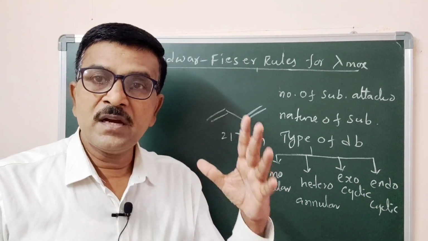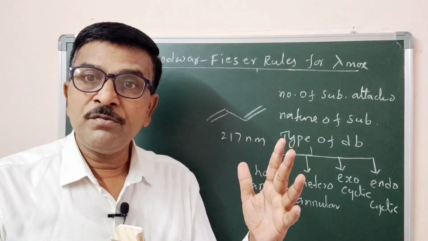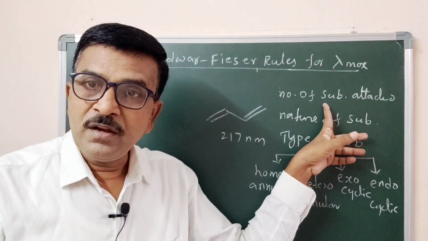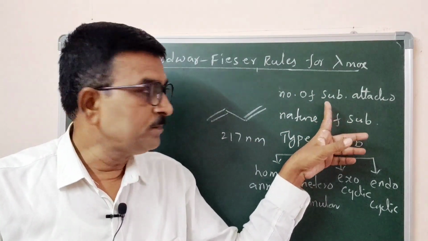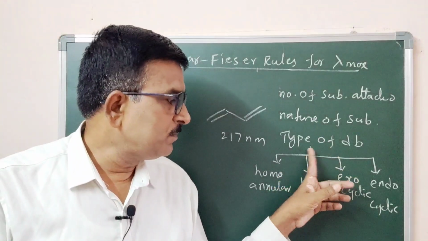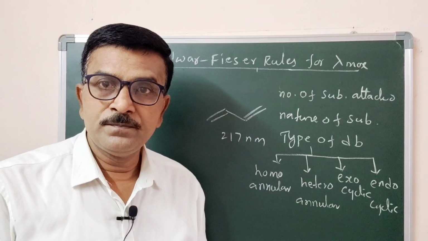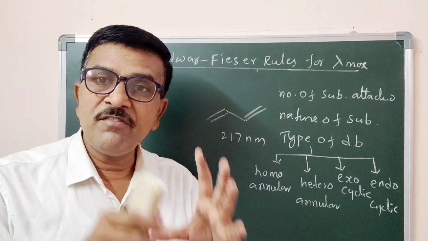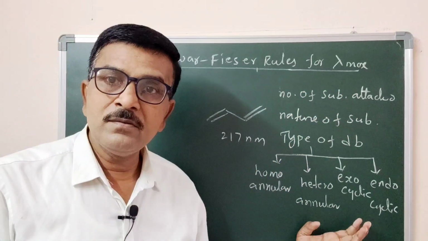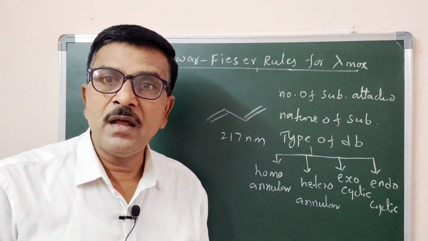Then consider the effect of substituents attached to the conjugated system, the nature of the substituents, and the types of double bonds existing in our molecule, and add the effect values of all these to the basic value, that is 270 nanometer.